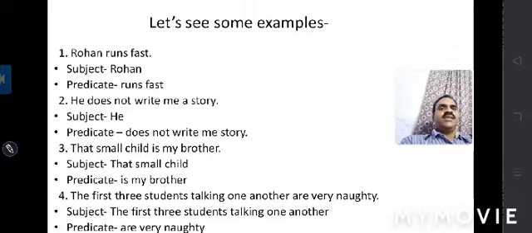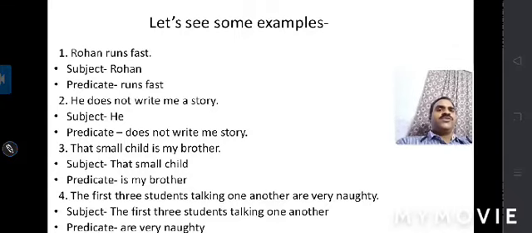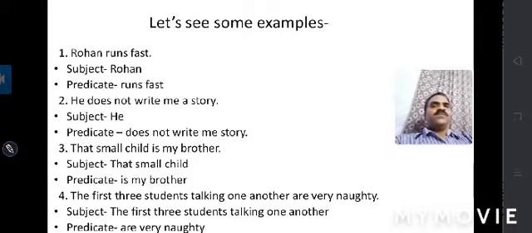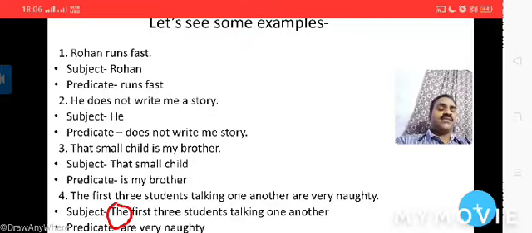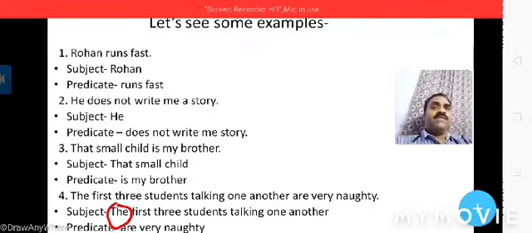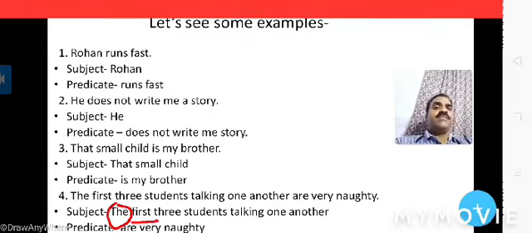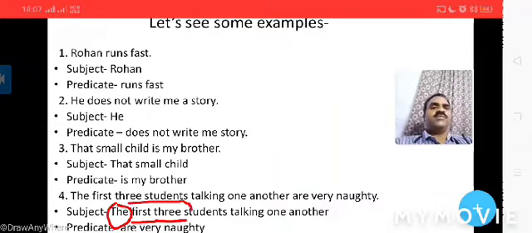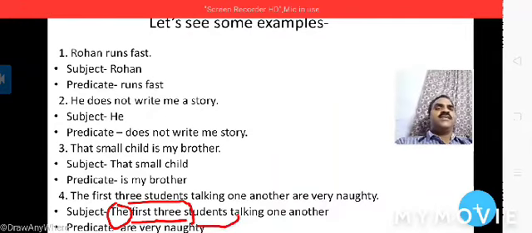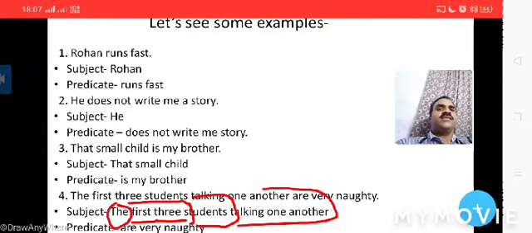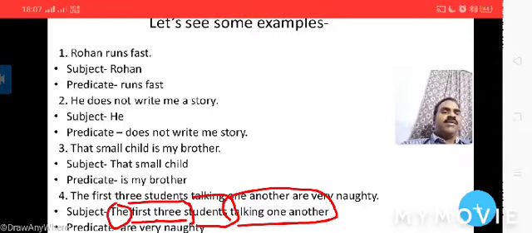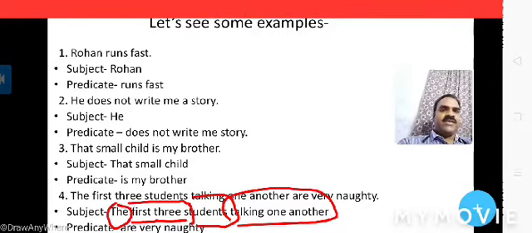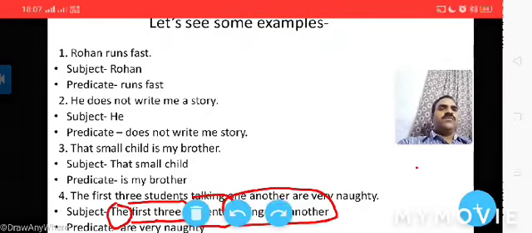Now we can see the last example: the first three students talking one another. Here you can see that "the" is the article, which is the determiner part. "First" is also a determiner, and "three" is also a determiner. "Students" is the head word, and "talking one another" has come in the form of a phrase. This is the adjective phrase. So this is the part of the subject.